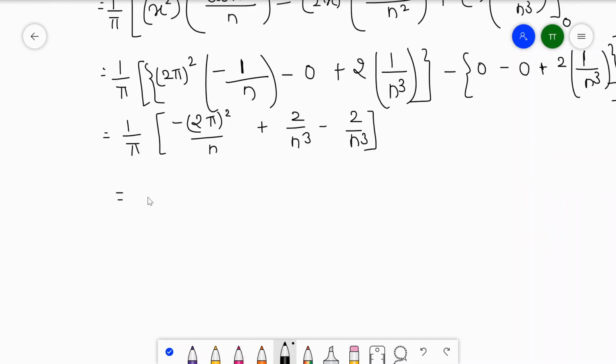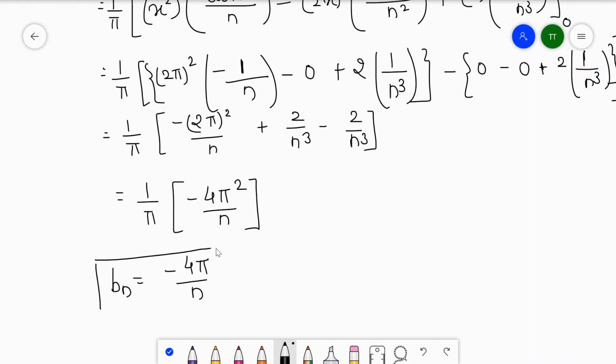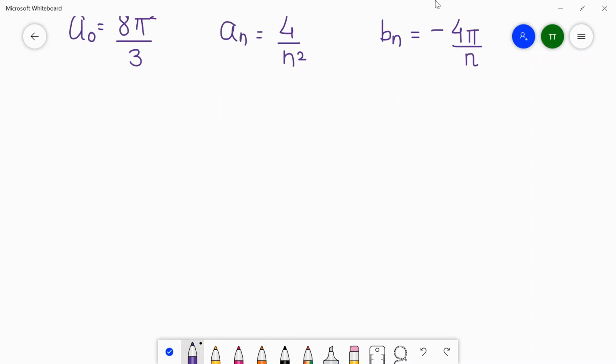The final value will be 1 upon pi times minus 4 pi square divided by n, and this will cancel, and we have minus 4 pi divided by n. This is the value of bn. So we have three values with us. The value of a0 is equal to 8 pi square by 3, the value of an is equal to 4 upon n square, and the value of bn is equal to minus 4 pi by n.